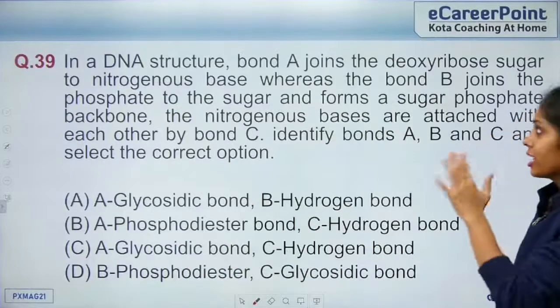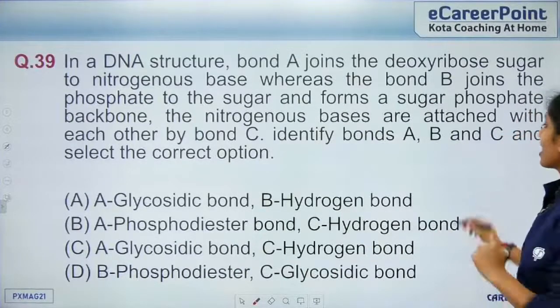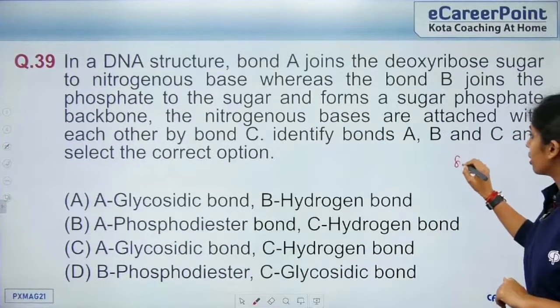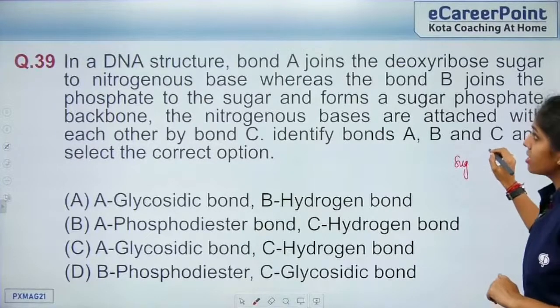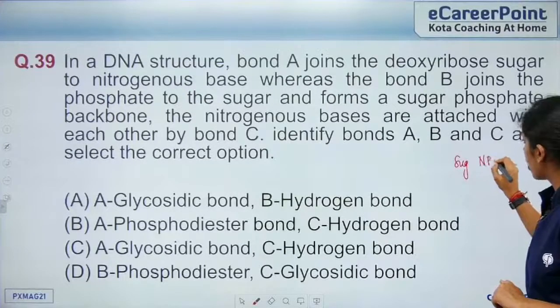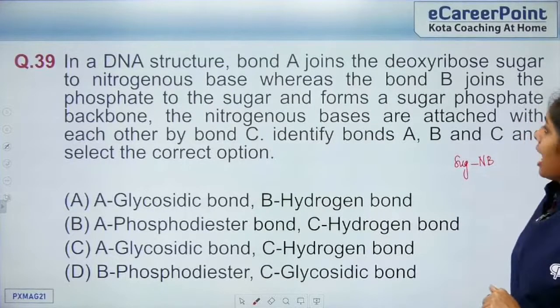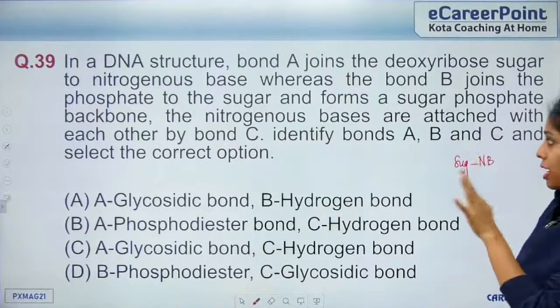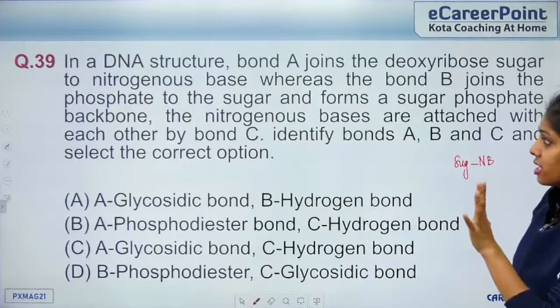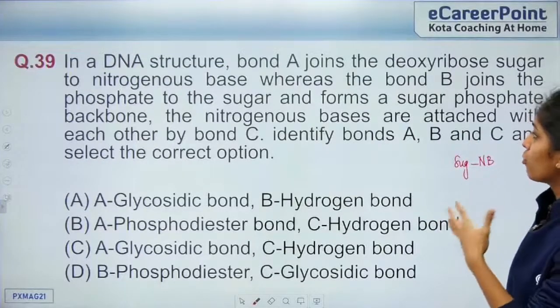So in a DNA structure, bond A joins the deoxyribose sugar and a nitrogenous base, and forms a sugar phosphate backbone. The nitrogenous bases are attached to each other by which bond, C?